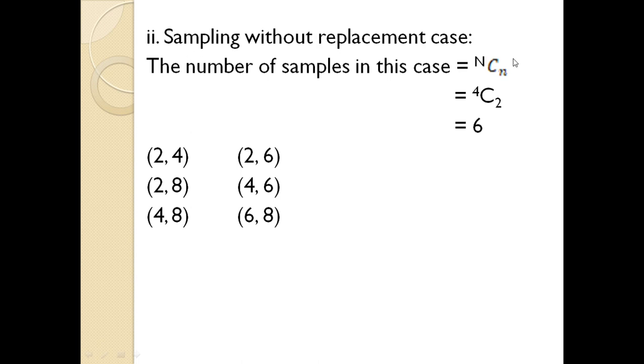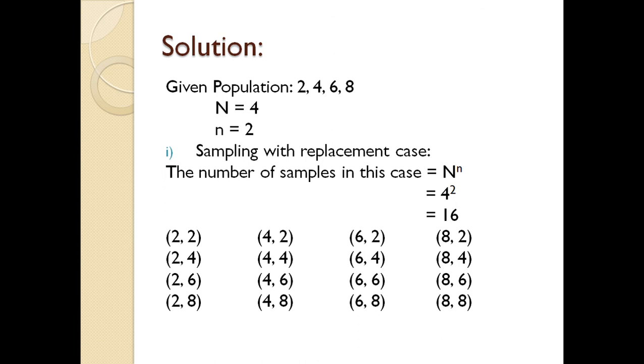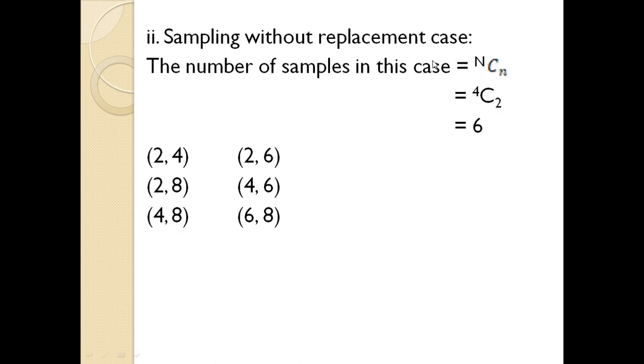Now sampling without replacement. Here is the difference. The number of samples in this case is N C n, so 4C2, which is 6. You can see that when sampling was done with replacement there were 16 samples, and when sampling is done without replacement, the number becomes 6.